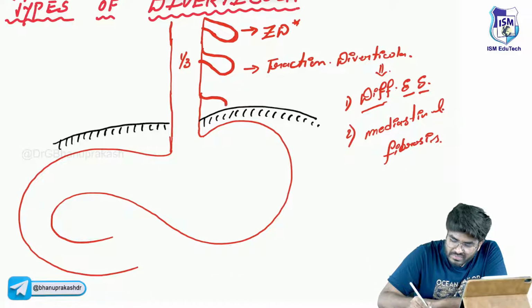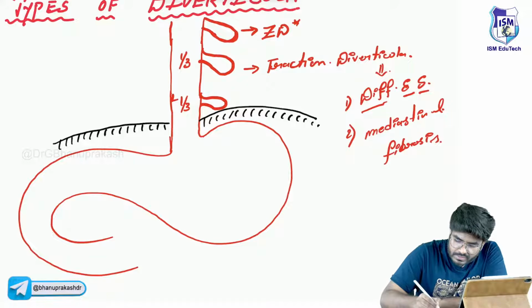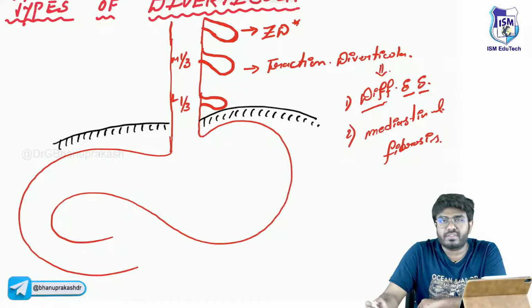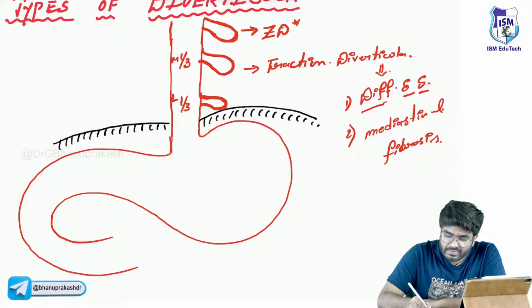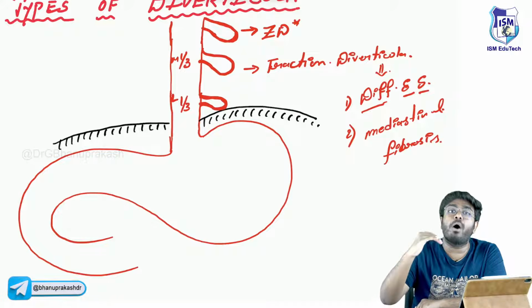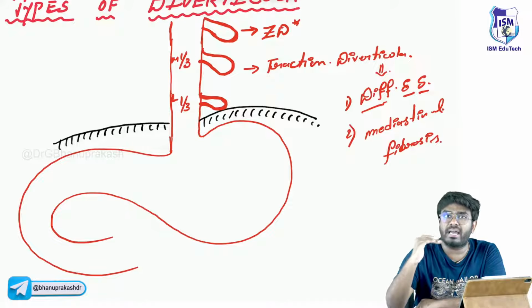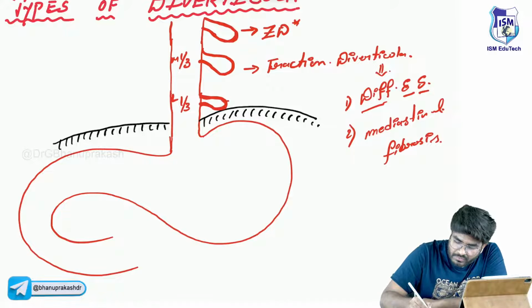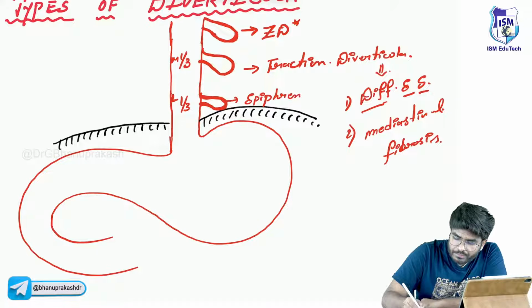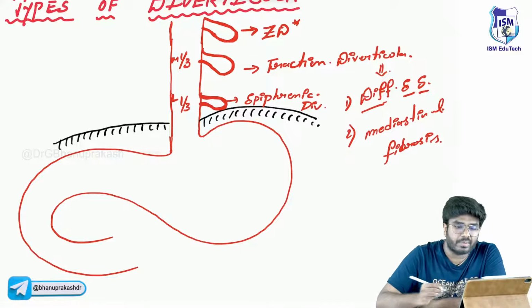Now, diverticula can also form in the lower one third of the esophagus. These diverticula are present just above the diaphragm, so they are called epiphrenic diverticula.